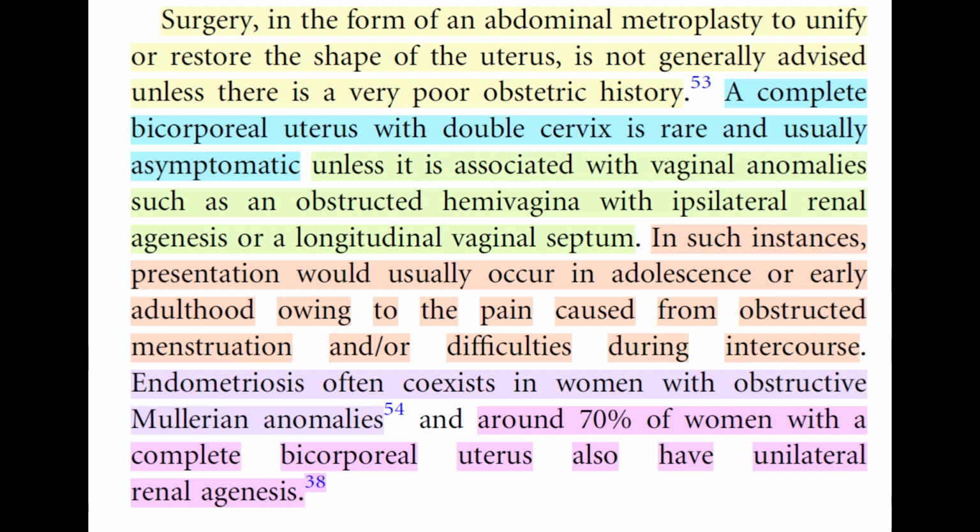A complete bicorporeal uterus with double cervix is rare and usually asymptomatic unless it is associated with vaginal anomalies, such as an obstructed hemivagina with ipsilateral renal agenesis or a longitudinal vaginal septum. In such instances, presentation would usually occur in adolescence or early adulthood owing to the pain caused from obstructed menstruation and/or difficulties during intercourse. Endometriosis often coexists in women with obstructive Müllerian anomalies, and around 70% of women with a complete bicorporeal uterus also have unilateral renal agenesis.